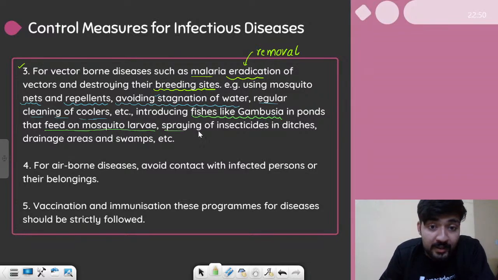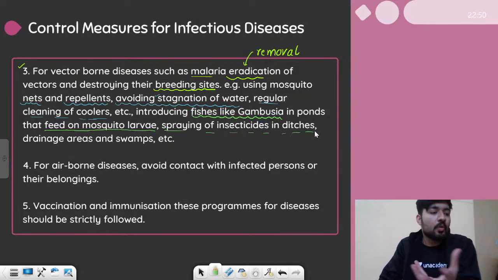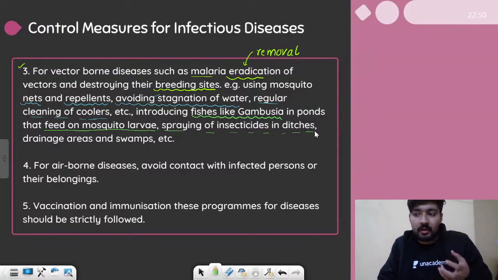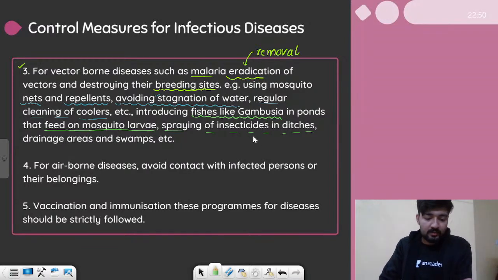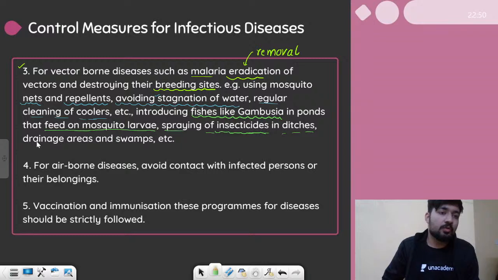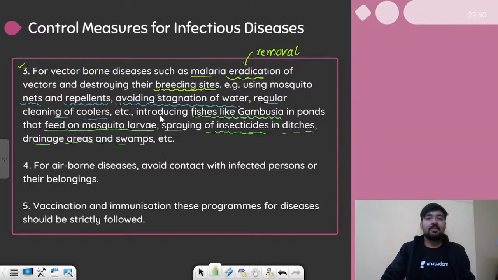We can also spray insecticides in the ditches. So all the ditches which contain all these water bodies, so they have stagnant water, we can spray insecticides, all these harmful chemicals which will not allow the malaria larva to grow on them. Also, drainage area and swamps can also be treated by insecticides. So yes, all these measures can prevent the breeding of the vector. All right, and this will prevent the spread of disease. So this was the third point.